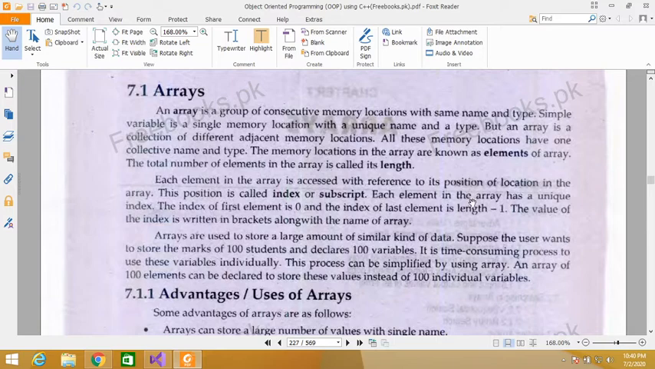Each element in the array has a unique index. So every element in an array will have a unique index. First element index will be 0, second 1, 2, 3, 4, 5, 6, and so on. The index of the first element is 0, the index of the last element is length minus 1. The value of index is written in square brackets along with the name of the array.